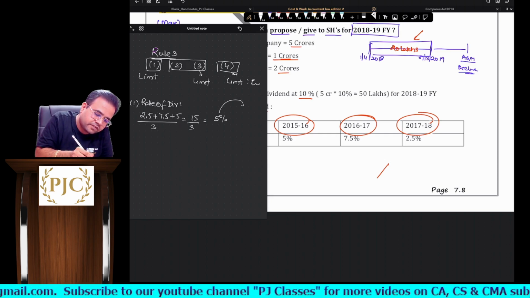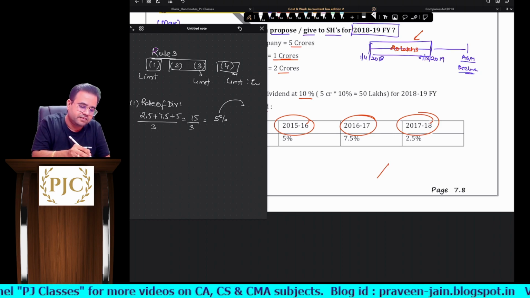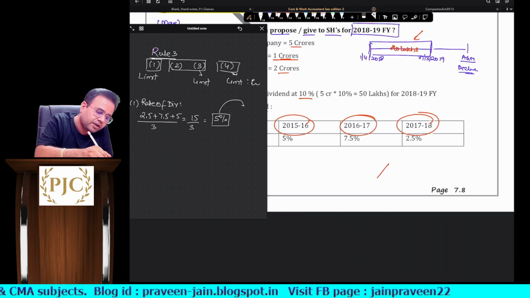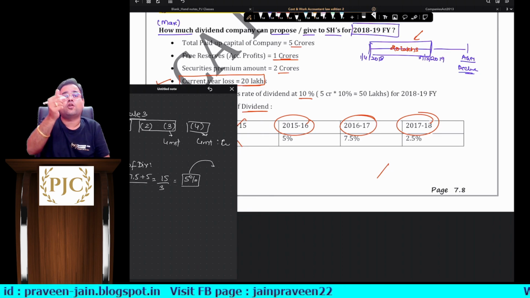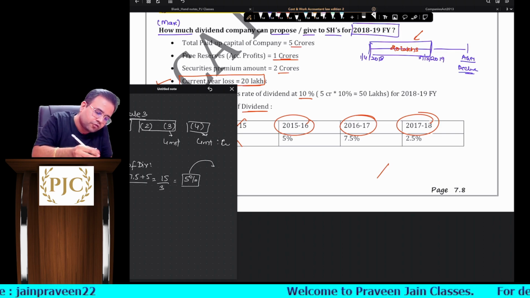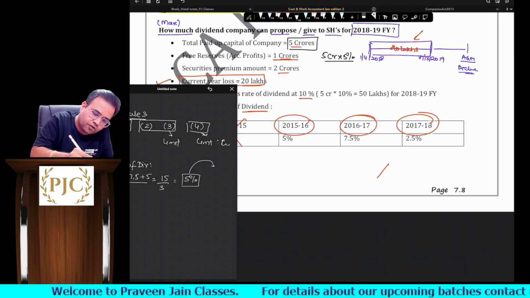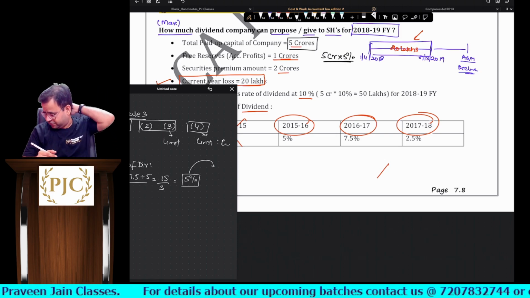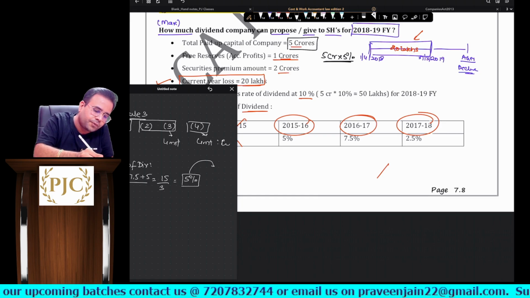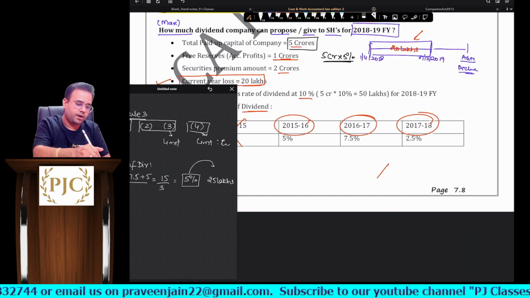We will calculate in terms of percentage as well as in terms of amount, meaning amount of dividend. This is the rate of dividend. Now the amount of dividend, how much will it be? The rate can be 5%. Dividend you will declare on the capital; obviously, whoever invests how much money, we will give that much dividend, sir. Here the paid up share capital is given as 5 crores. So we have to take 5% of 5 crores. 10% of 5 crores is 50 lakhs, and we are talking about 5%, so 25 lakhs. Okay, so we have got one particular limit, sir.